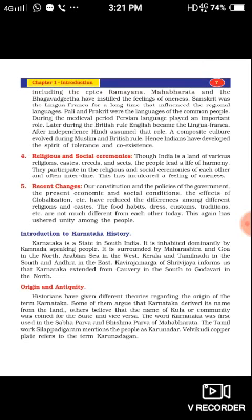So, recent changes. Before, kings were ruling our country, so whatever rules and regulations they implemented, that only we followed. After India became independent, we framed our own constitution.